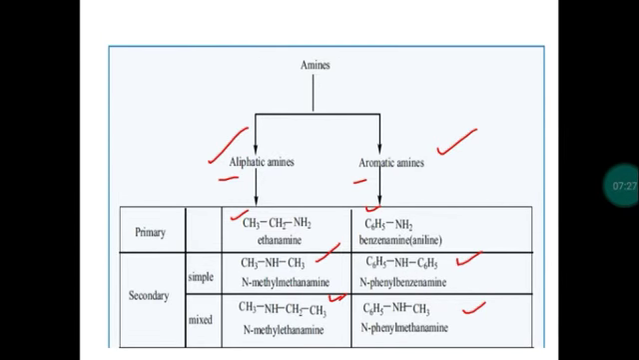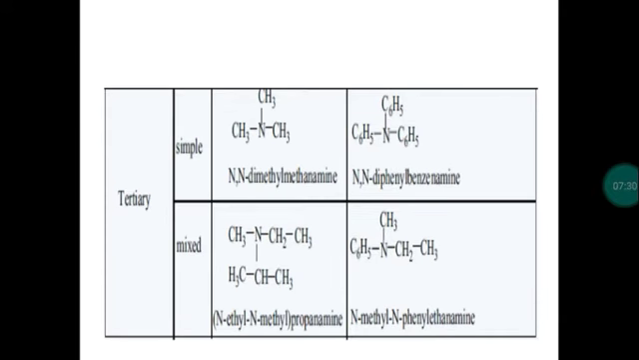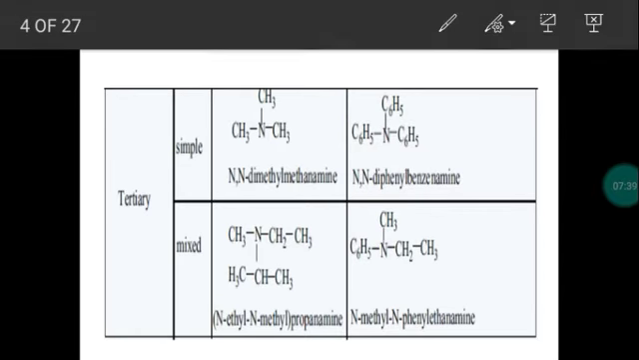So this is an example of mixed secondary aromatic amine. So primary and secondary are over. Next, tertiary amine. Tertiary amine represents that all three hydrogen atoms of ammonia are replaced by alkyl or aryl groups. First example, N(CH3) thrice. So three methyl groups are replacing the three hydrogen atoms in the ammonia. This is trimethylamine. This belongs to simple amine also, because all the alkyl groups are similar.